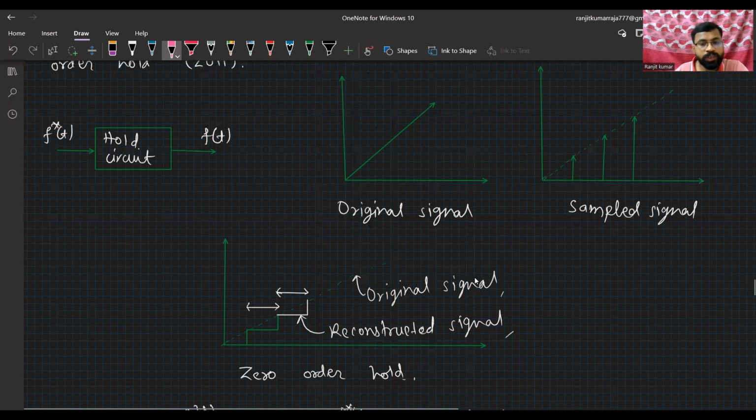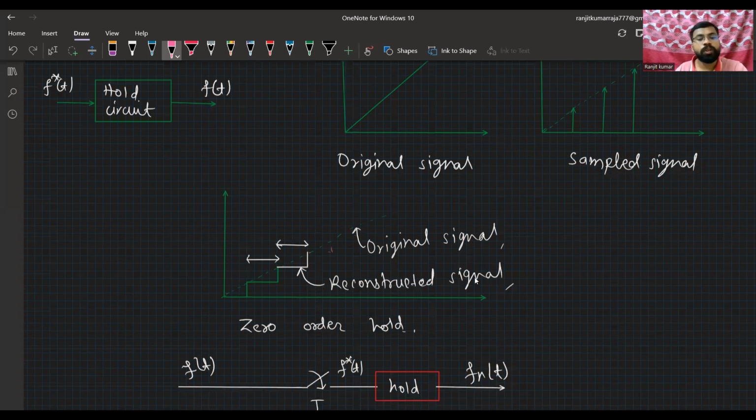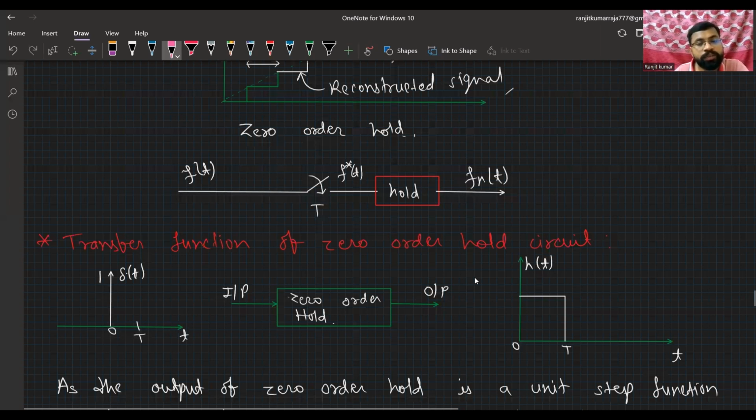Now we can see this is the reconstructed signal. Sorry, this is the original signal, and this one is the reconstructed signal. As you can see, it is not exact, but it is approximate. It is showing like this. That is analog, and we can consider it as a zero order hold circuit. So this is f of t. We provide it to the sampler, and after that we add the hold circuit, then we will get some function called fh of t.